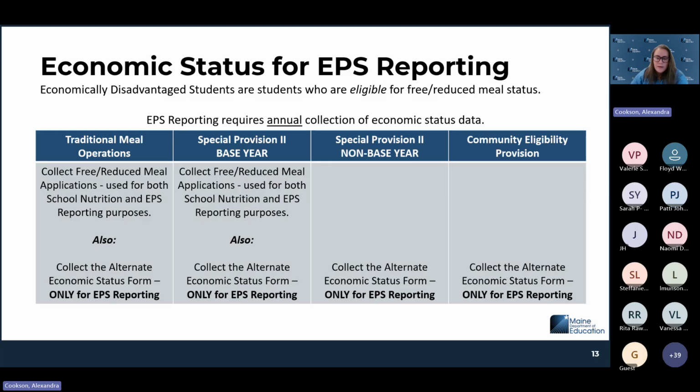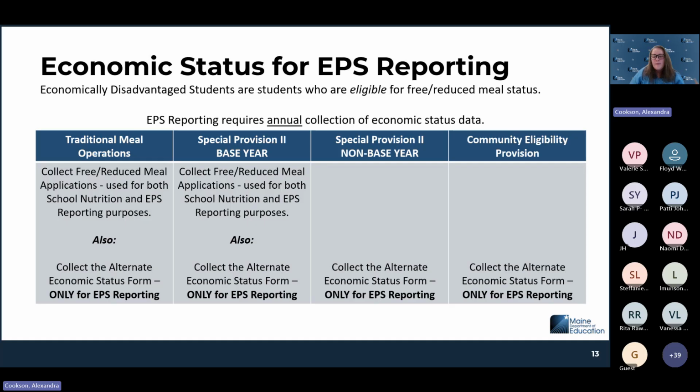If you're in a traditional meal operation where you're collecting your free and reduced meal applications every year, you are welcome to send out your free and reduced meal applications and use that for both school nutrition and for EPS reporting purposes. We also recommend a supplement, because some families are a little bit hesitant to fill out the free and reduced meal application.